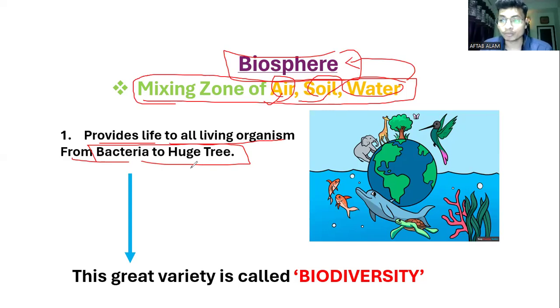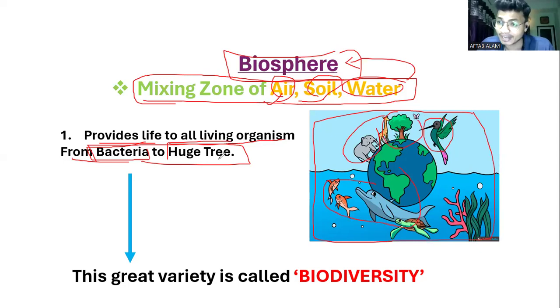It provided life from small bacteria to huge trees, right? Starting from miniature bacteria to huge trees. See, suppose this is a biosphere. Here, birds are dependent on the biosphere, as are different animals, species, and plants. All the varieties of animals are dependent on the biosphere, and the biosphere is providing the life.